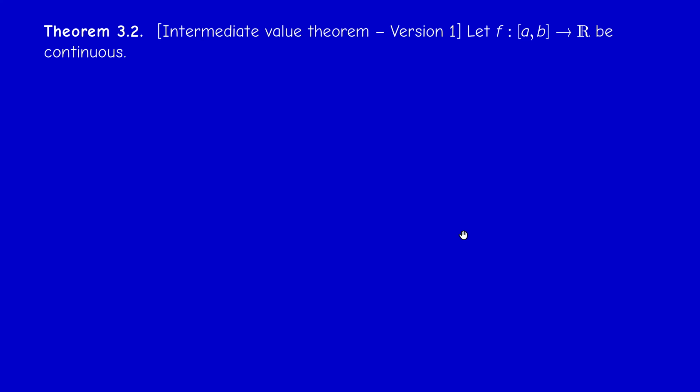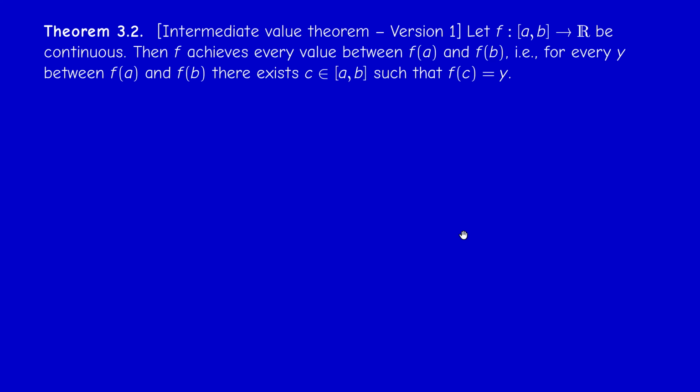Now the next result is something that you probably know from high school. It's called the intermediate value theorem. And here also I need two conditions. I need the fact that f be defined on an interval, actually closed, or it could be anything, but for simplicity I took a closed interval. And I need continuity. So what does this theorem say? It says that if f is continuous on an interval, then it achieves any value between f(a) and f(b).